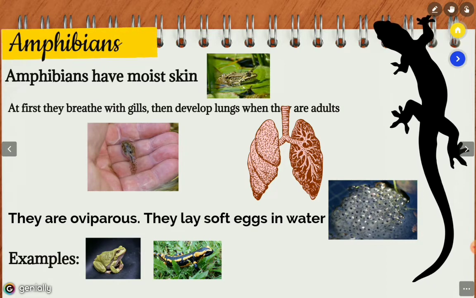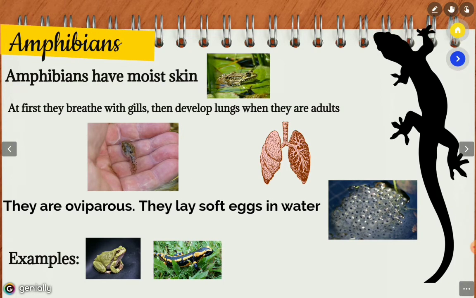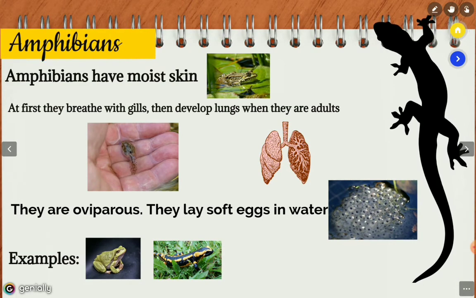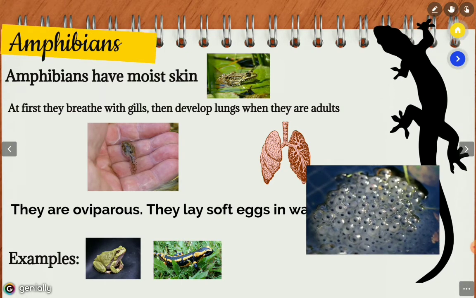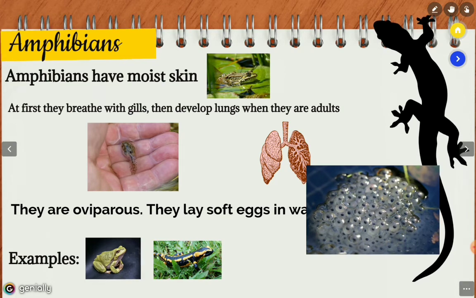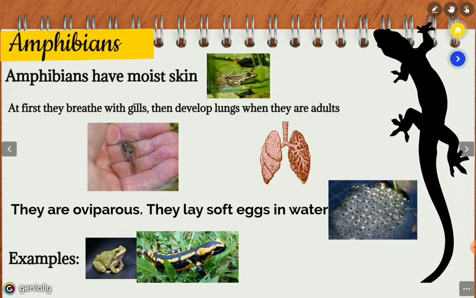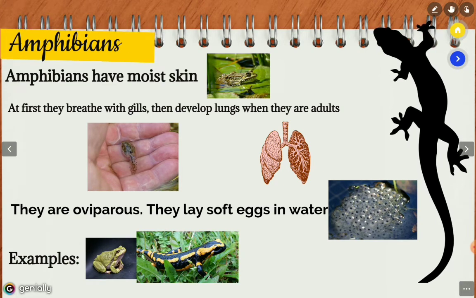They are oviparous, so they reproduce by eggs. They lay soft eggs in water. The amphibians lay soft eggs in water. Okay, and some examples you have here: this frog or toad and the salamander are examples of amphibians.